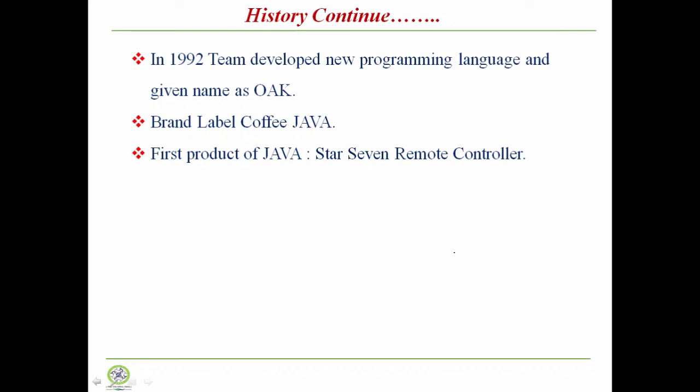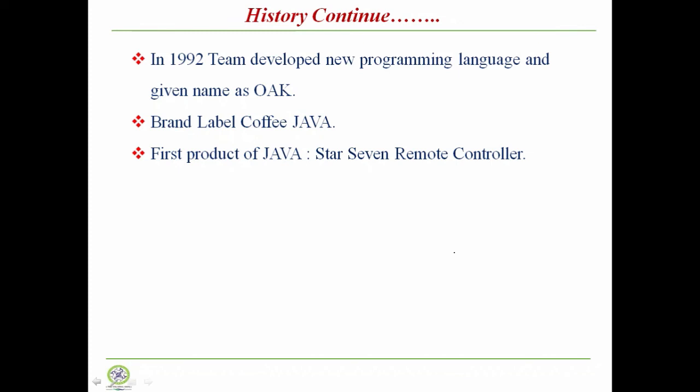The name of that product is Star 7. That Star 7 is nothing but the remote control. By using these new features, that new programming language, which is having all the defined features, they designed one remote control to handle the home appliances, which is nothing but the Star 7.